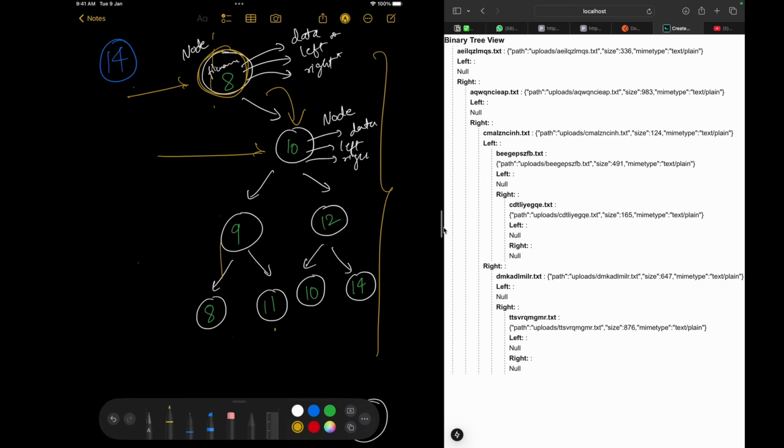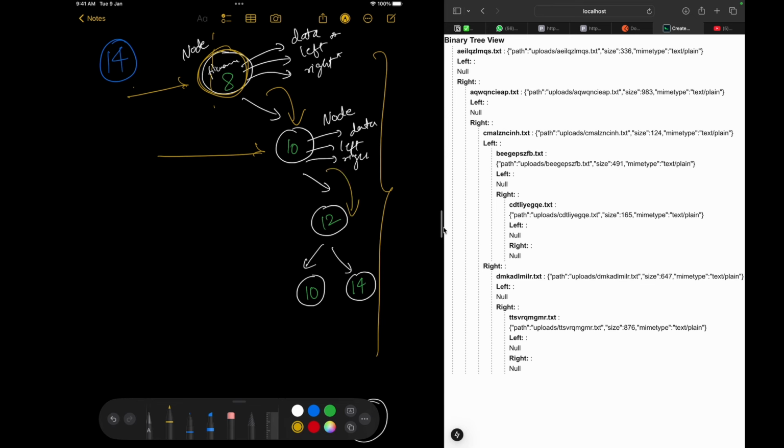So 14 is greater than 10. That means 14 will never lie on the left side of the tree of 10. So that's why I can remove this whole part. This is not important for my search, right? Next attempt. Let's go to the next attempt.